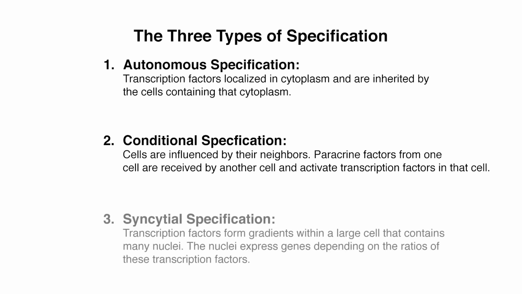And then there's syncytial specification, where transcription factors form gradients within a large cell that contains many nuclei. The nuclei express genes depending on the ratio of these transcription factors. In these 3 ways, and in combinations of these 3 ways, the cells of the embryo become specified.